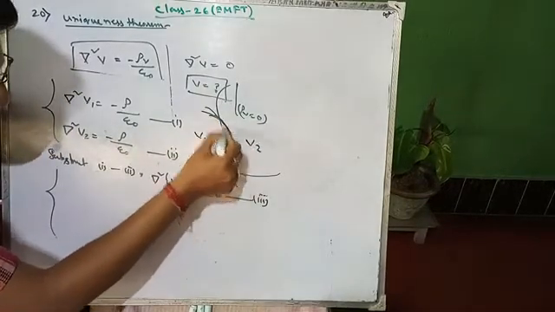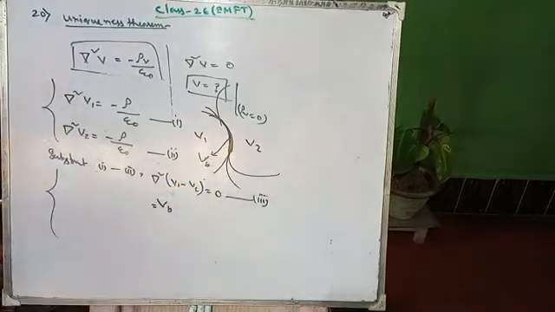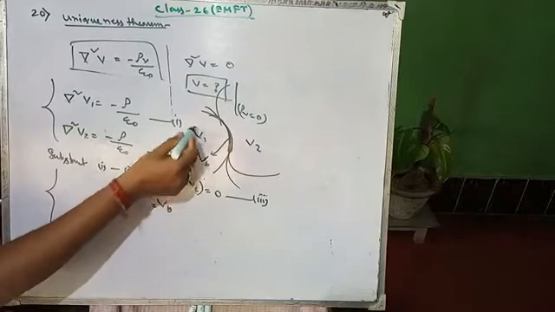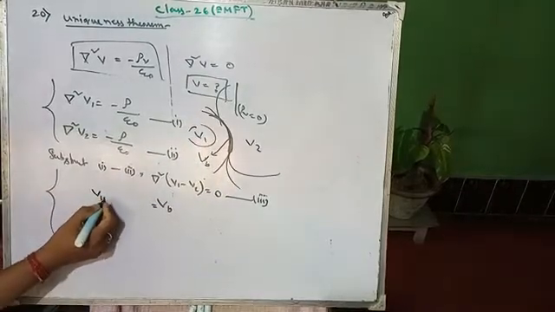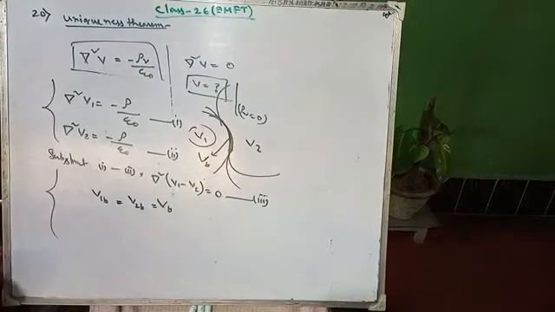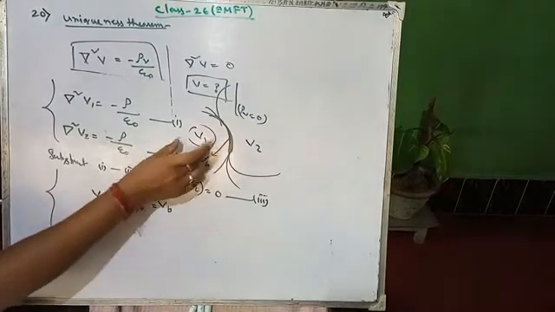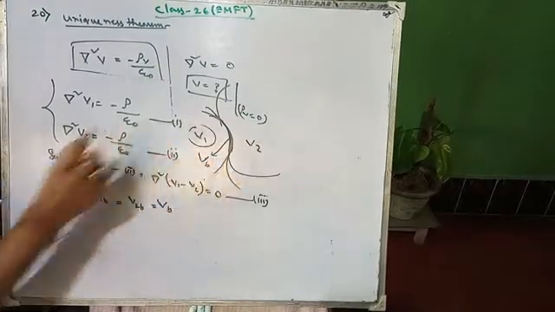Okay, so on this common boundary, the values will be VB. And for V1, we can write V1B equals V2B equals VB. So this is actually your boundary condition which both these systems satisfy on this boundary.